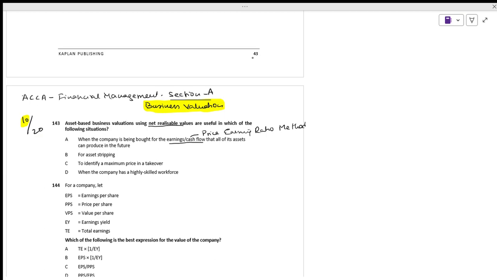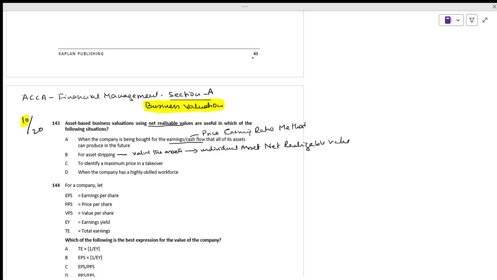And the second one: for asset stripping. Whenever we are doing asset stripping, what we value is the assets, by dividing them into the smallest parts. We are segregating them, making each one an individual asset, and we use net realizable value. Fine, we'll see the things.